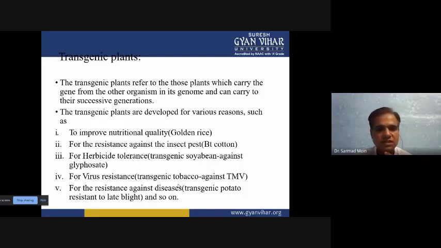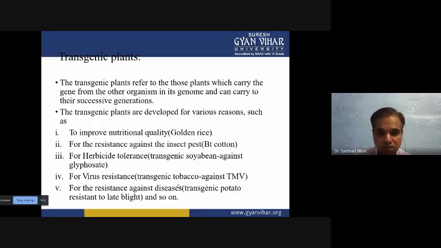If you look at transgenic plants, the term refers to plants which carry foreign genes. Suppose a gene which is isolated from bacteria or fungi is transferred into a plant. A new plant which has a foreign gene expressing as a new character, we call transgenic. We develop these transgenic plants for various purposes.